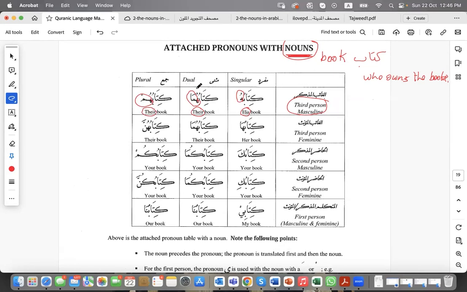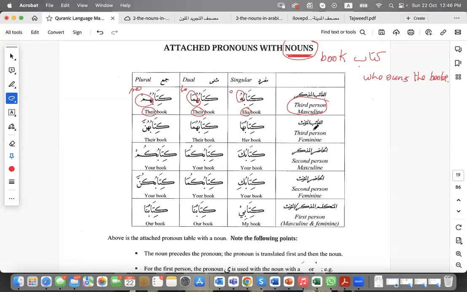So you can see that this was hu attached to kitab. This was huma attached to kitab. This was hum attached to kitab again. Kitab is the same in all of them. It's the ending that differs, changes, based on who owns the book.